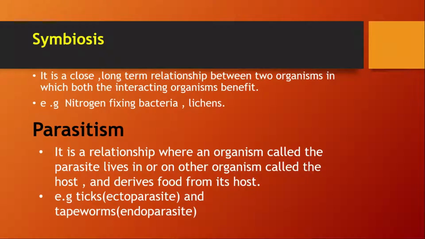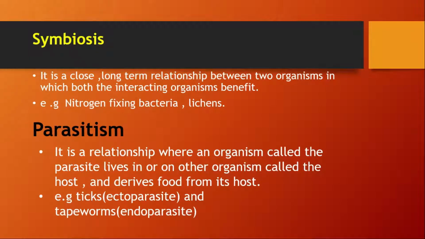In turn, as the bacteria cannot make their own food, they get food, and they are also able to live in the root nodules of these leguminous plants, getting help for food and shelter. So in this way, both the plant and the bacteria are benefited.